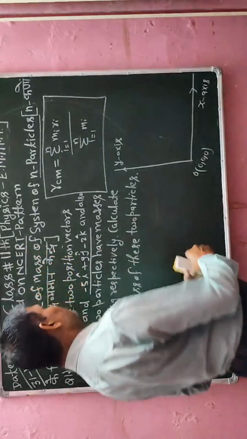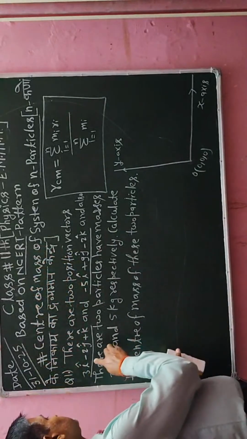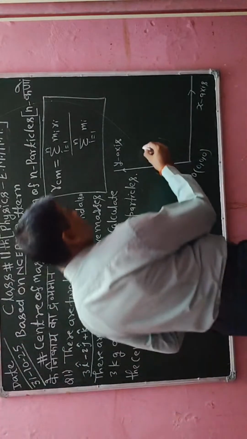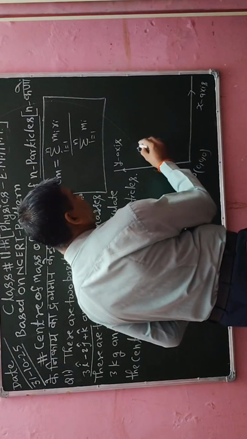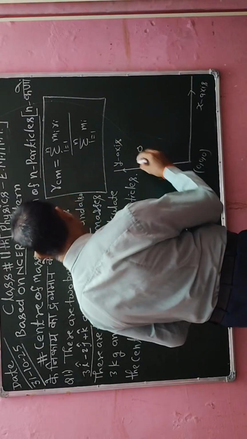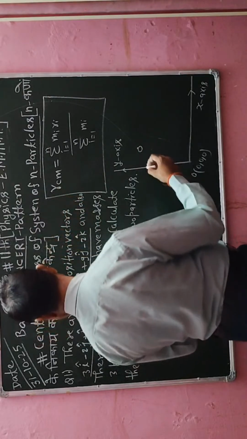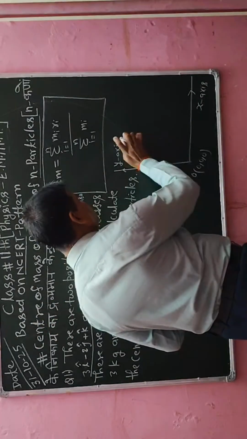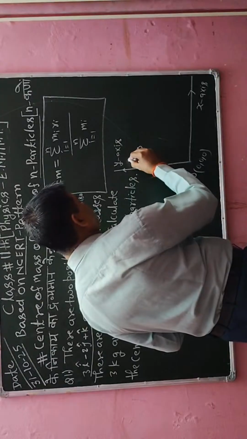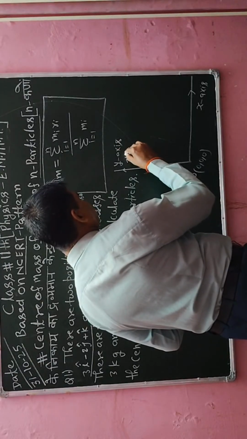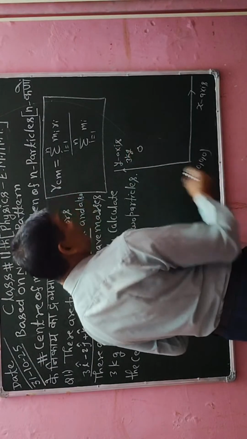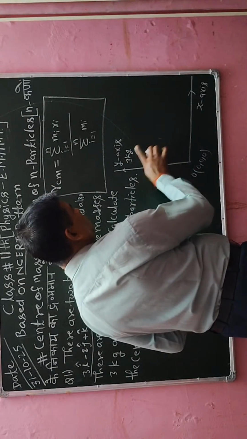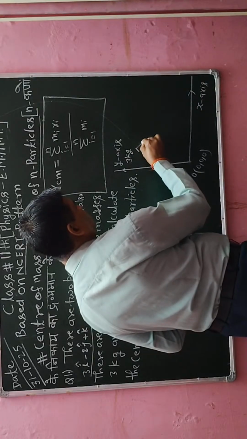Okay. Now here I have taken two position vectors. Suppose that there is a mass, and this mass has a weight of 3 kg, which is given in the numerical. So I have to write here positively 3 kg. Okay, this is the mass and it has 3 kg. So this mass I am going to write like this.